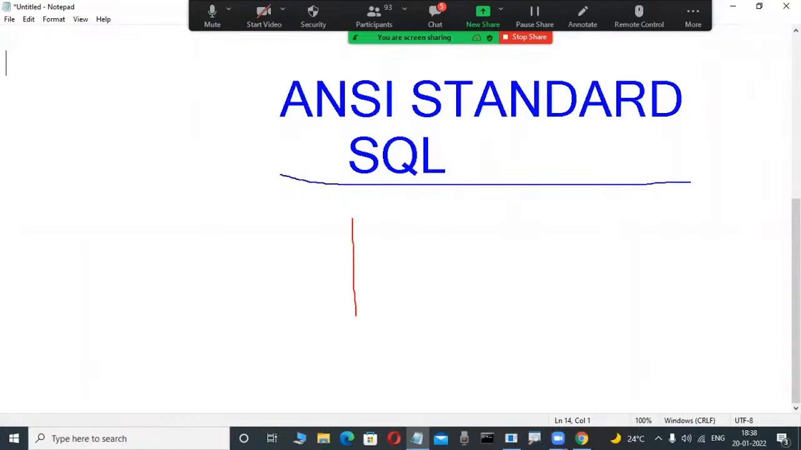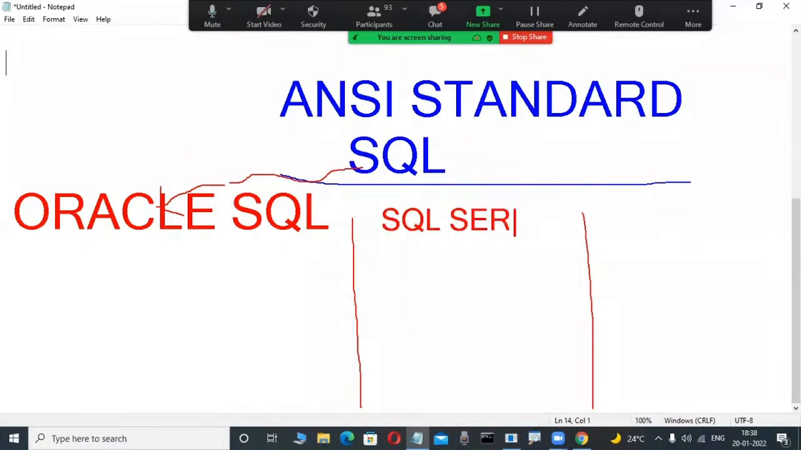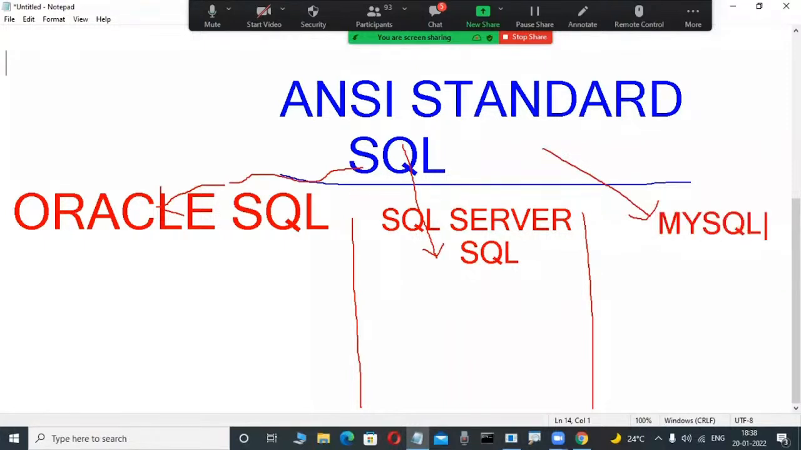I agree, but unfortunately, observe here, from this ANSI standard SQL language, Oracle Corporation created their own SQL that is called Oracle SQL. That is important. So many fellows don't know that. Again, SQL Server, a Microsoft product, created their own SQL from this ANSI standard SQL, that is called SQL Server SQL. Again, MySQL created their own SQL language from this ANSI standard, that is called MySQL SQL.